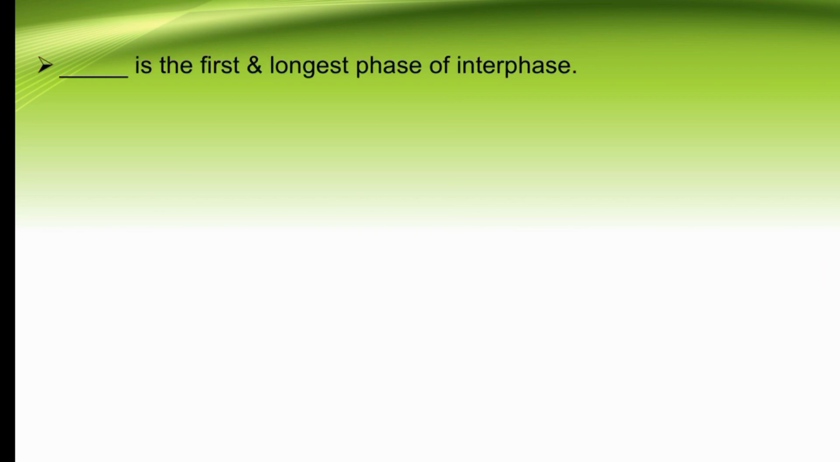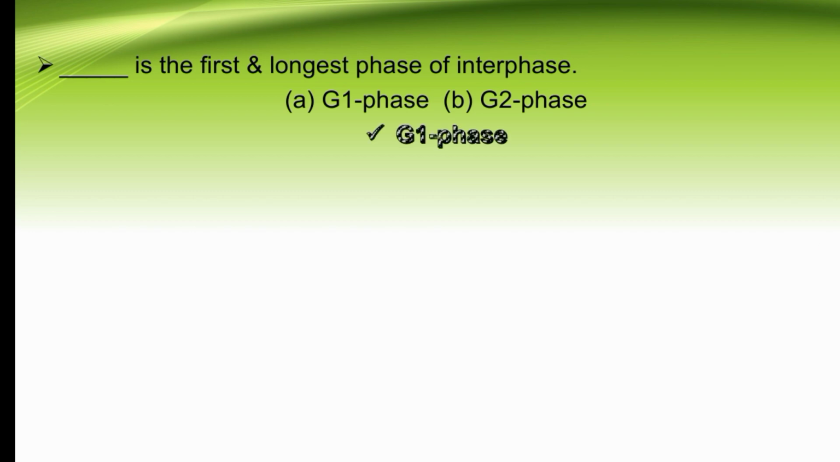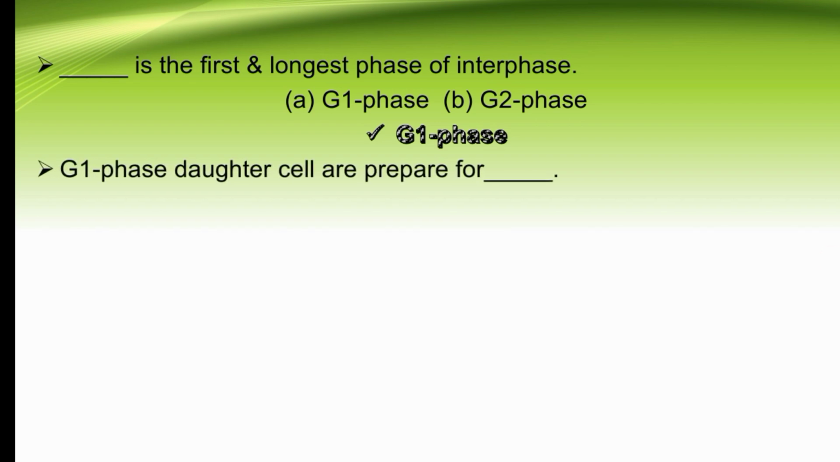Dash is the first and longest phase of interphase. Our options are G1 phase, G2 phase. So the longest phase of interphase is G1 phase. The right option is G1, and it is also the first phase of interphase. In G1 phase, daughter cells are prepared for dash. In G1 phase, daughter cells are prepared for DNA replication.